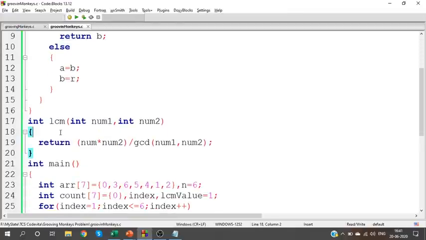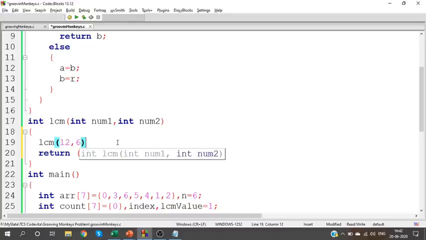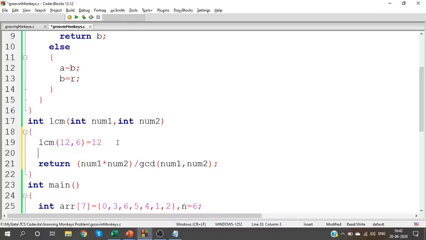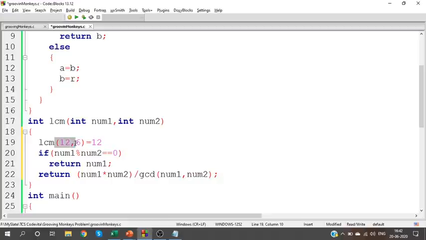One minor optimization I can do here: I'm going to find the GCD of num1 and num2. See, if I ask you the LCM of 12 and 6, what is it? 12. Why? Because 12 is divisible by 6. So 12 is the LCM. You can check that also. If num1 modulus num2 is 0, then num1 is your LCM. Since 12 and 6 are divisible, 12 is the LCM.